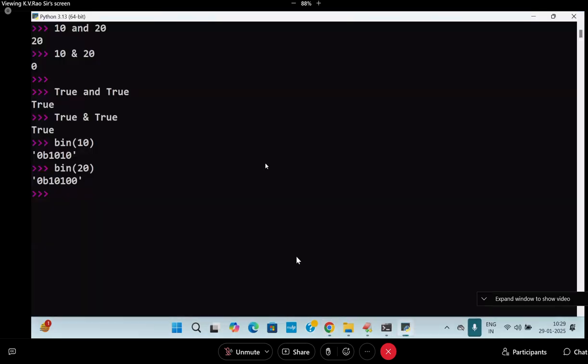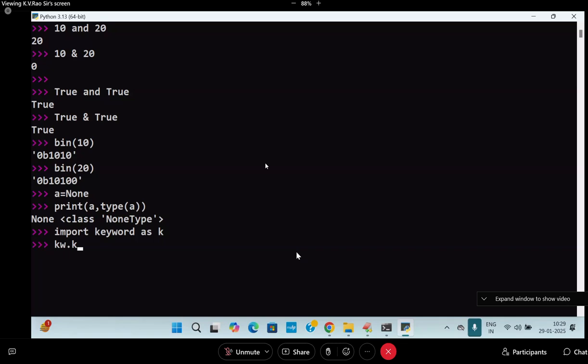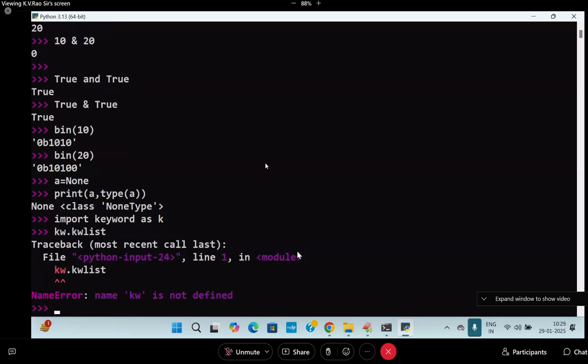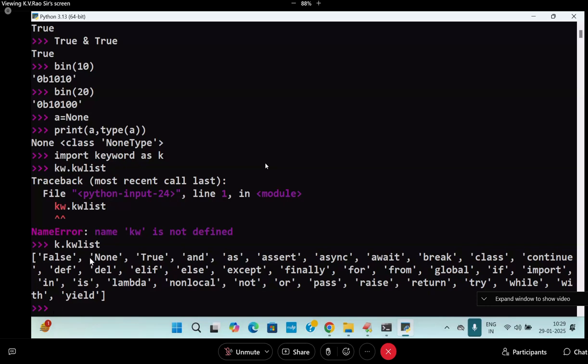NoneType. Go to Python and check once. a = None, print(type(a)). What is the type? NoneType. None is a keyword. Import keyword as k, k.kwlist. So in the keywords list, what is available? None is available. These are all things you have done in the childhood days only. Right or not? Yes.